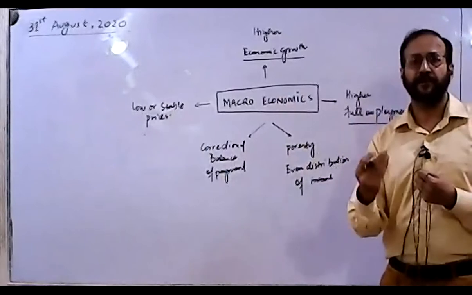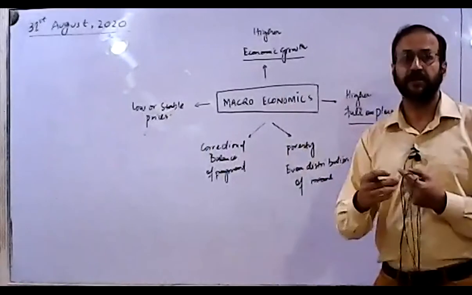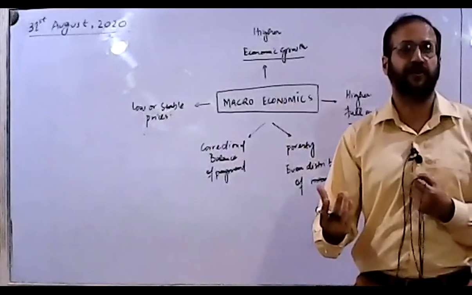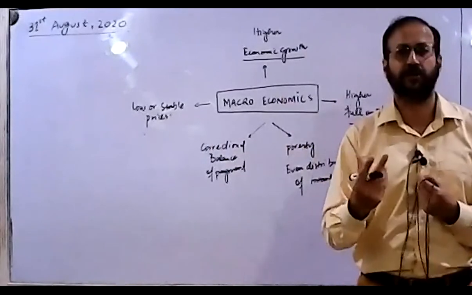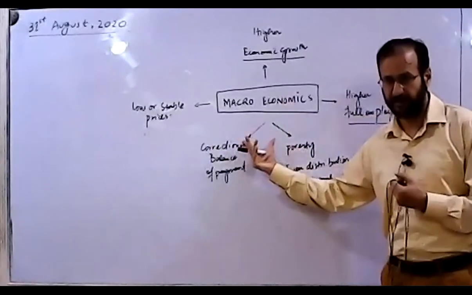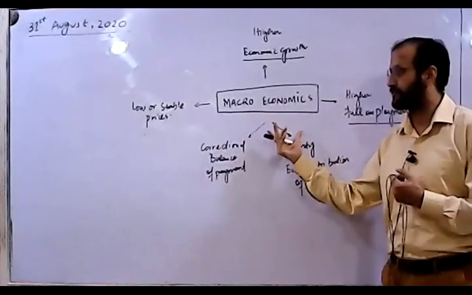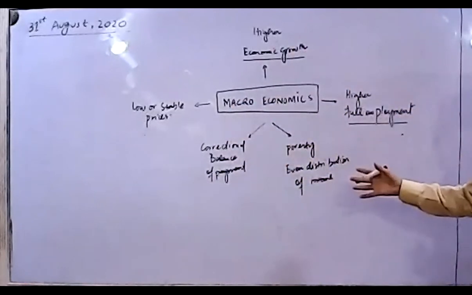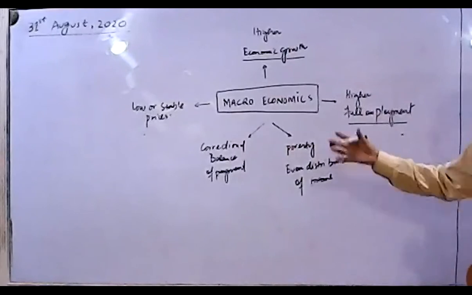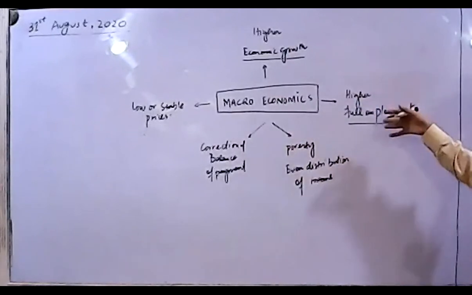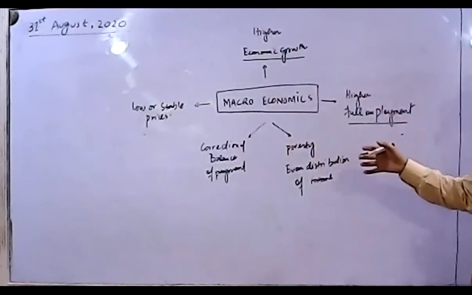So whenever somebody asks what are the government aims of economics, we are actually talking about the macroeconomic objectives or macroeconomic aims. And there you are, we have highlighted all those areas and objectives before you.